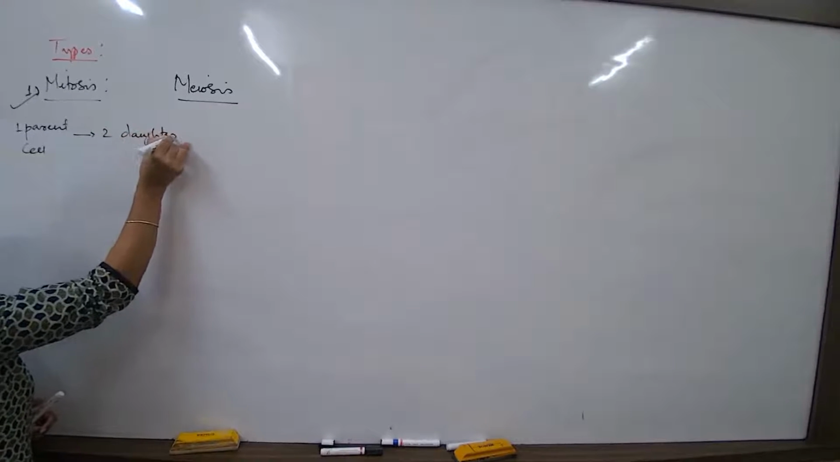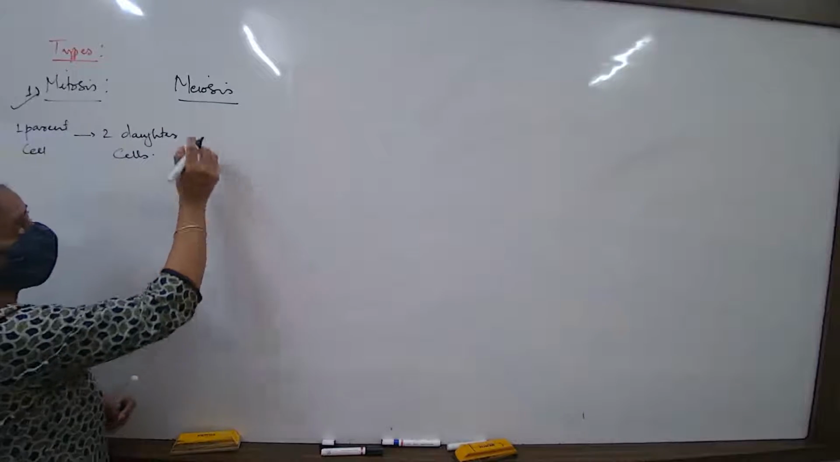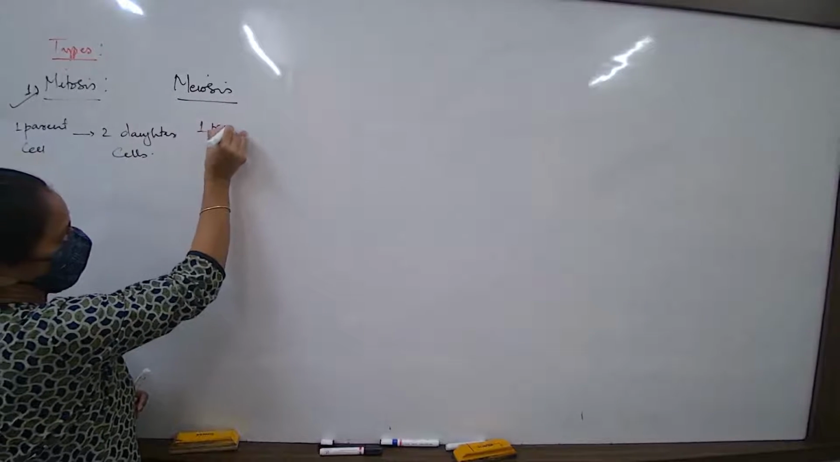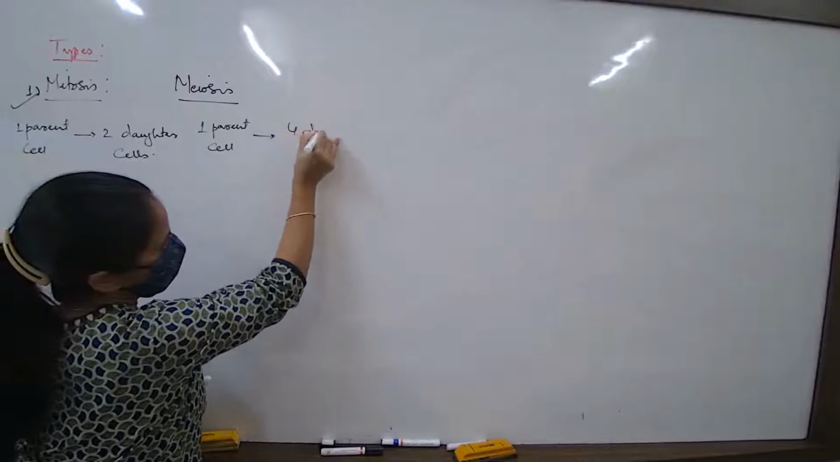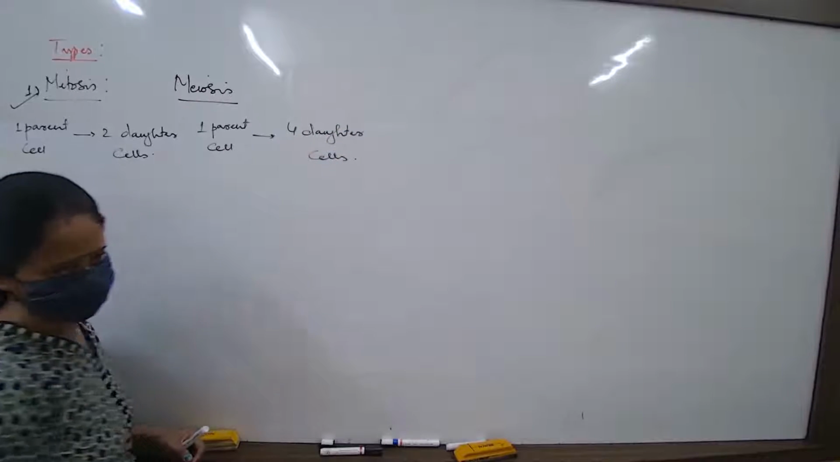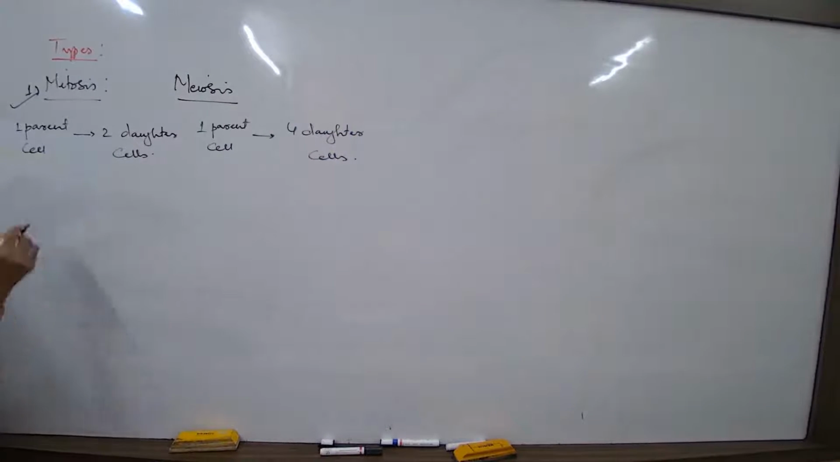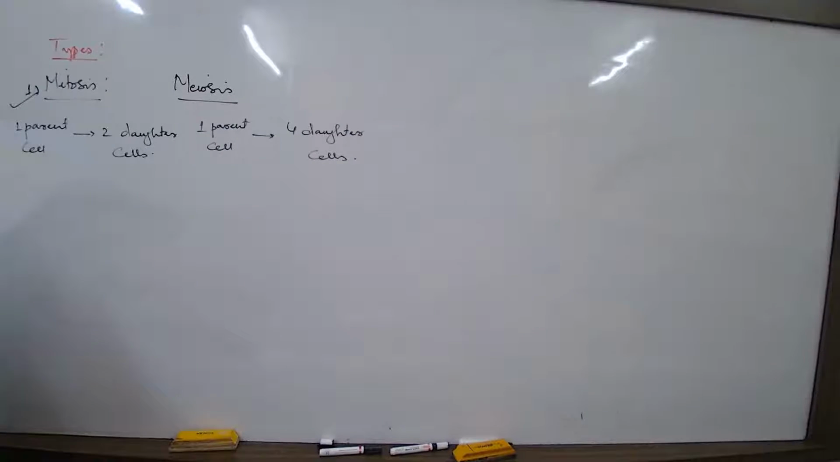From one parent cell, two daughter cells. Meiosis, from one parent cell, we are supposed to get four daughter cells. Something more, we try understanding that if it is a method of mitosis, then what type of cells are involved in this process?